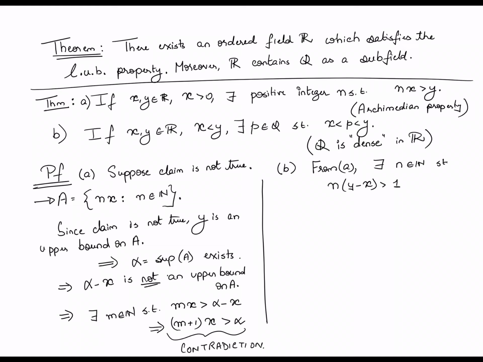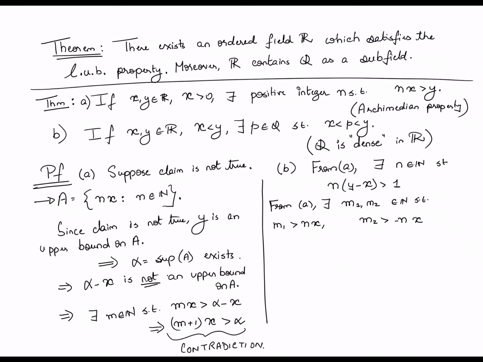Okay, now similarly, from the Archimedean property again, there exist natural numbers m1 and m2 such that the following are true. M1 is greater than n times x and M2 is greater than minus n times x.